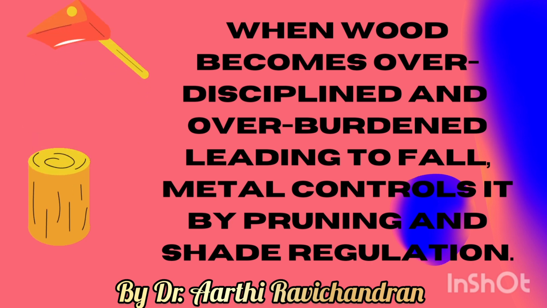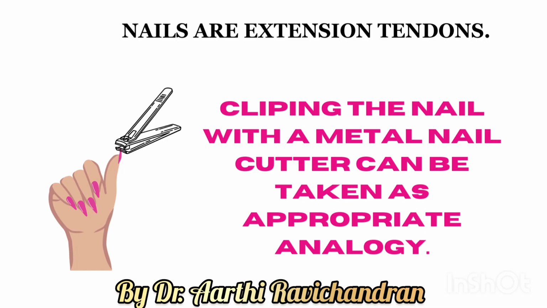To maintain that, we need a metal part for controlling the overgrowth of the trees, which is called pruning and shape regulation. Another example is clipping a nail. If the nail grows, the nail is compared to wood, for which we need a nail cutter to cut the wood. The nail cutter is an example of metal. This is how the comparison goes.